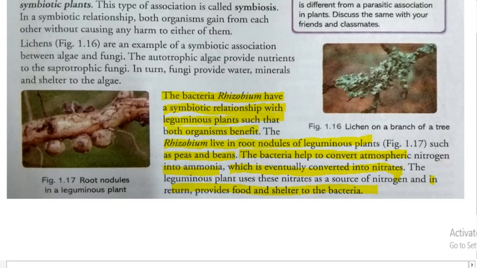Here you can see root nodules, the round structures, and the bacterium rhizobium is also found here. So this is all about rhizobium.